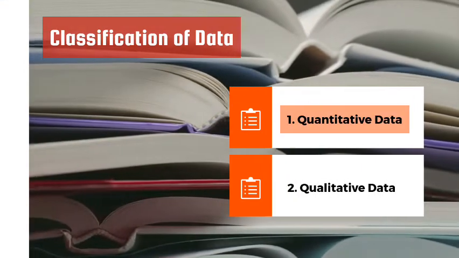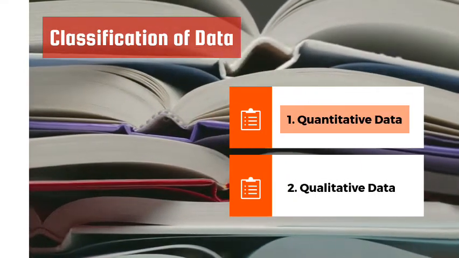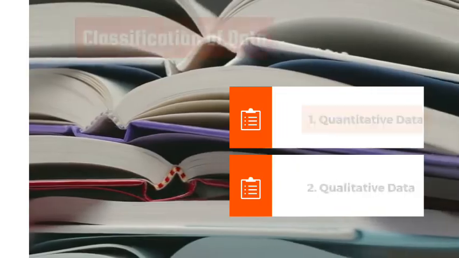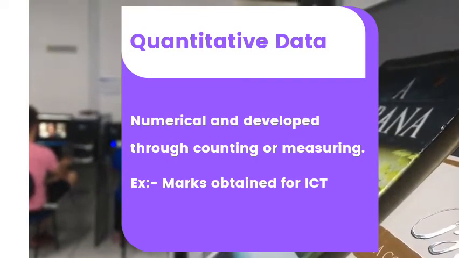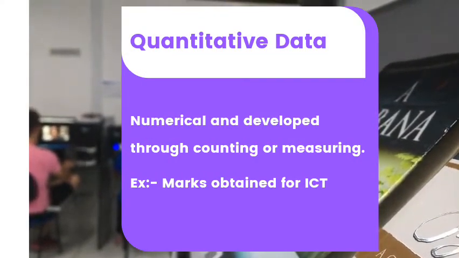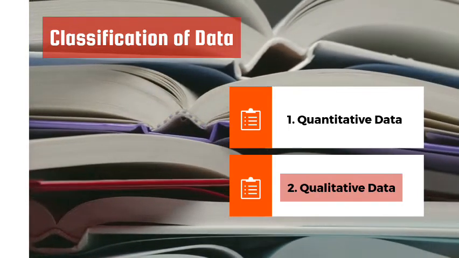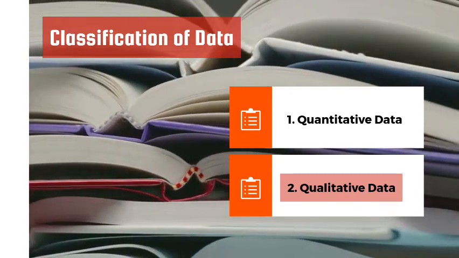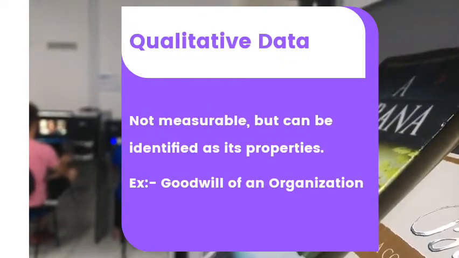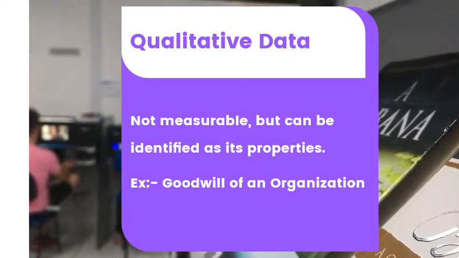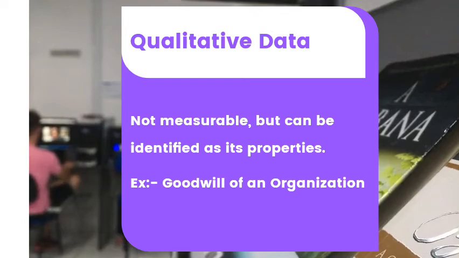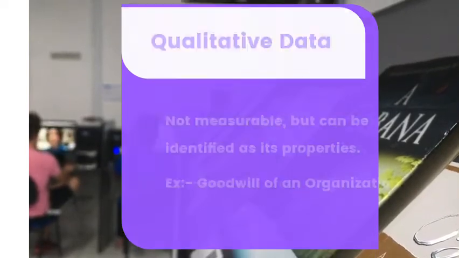Let's move to the first classification of data, that is quantitative data. Quantitative data are numerical and developed through counting or measuring, for example marks. Second classification of data is qualitative data. Qualitative data, such as goodwill, is not measurable but can be identified by its properties.